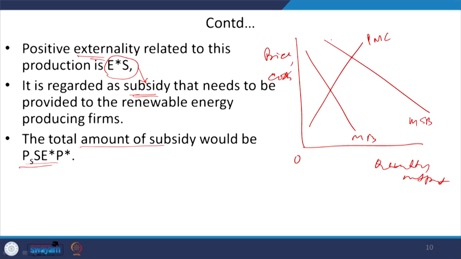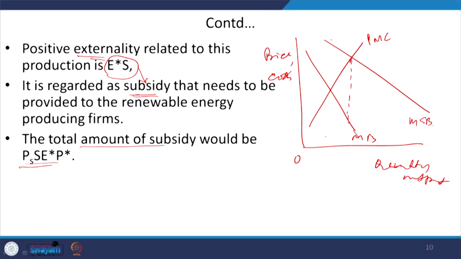Okay. So, now this marginal benefit and social benefit must be equivalent. So, how are we going to make it equivalent? What is the difference? The difference between marginal social benefit and marginal benefit is this much, right.